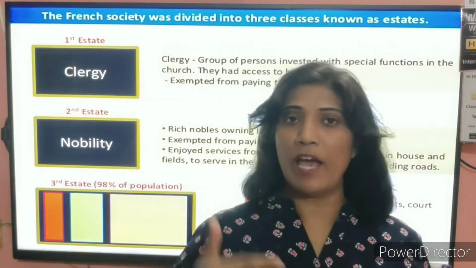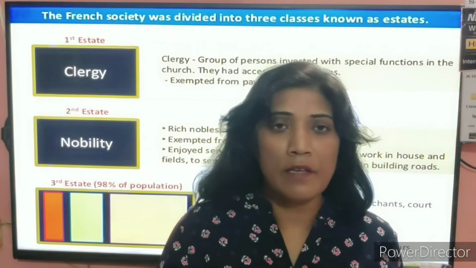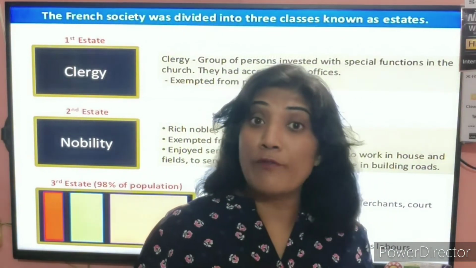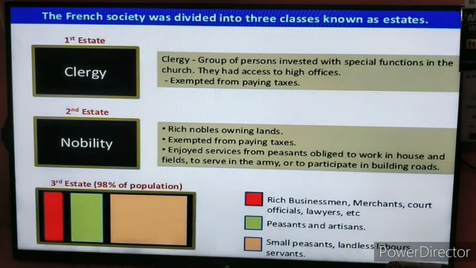If I had been born in the first estate, I wouldn't have to pay the tax. If somebody is born in a second estate family, he doesn't have to pay taxes. If somebody is born in a third estate family, then all those people who have taken birth in the third estate have to pay the taxes.